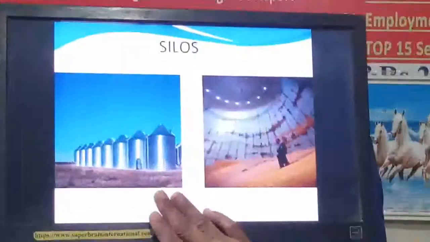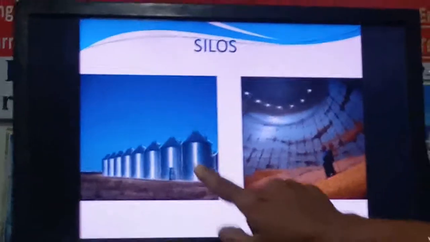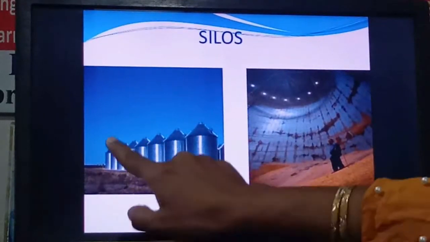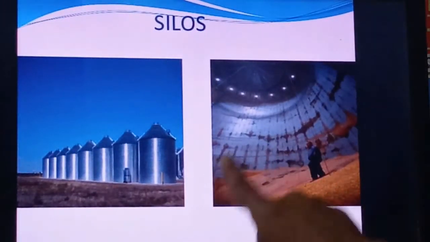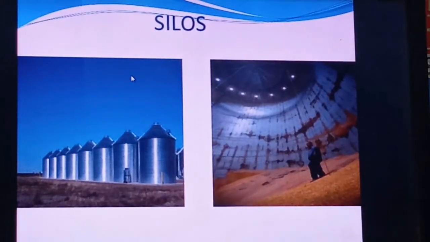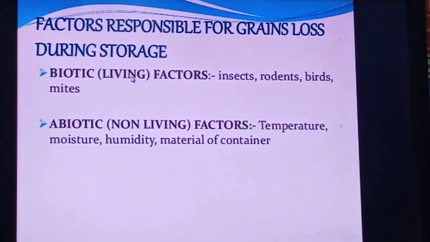See, this is the picture of silos. Very big metallic bins are there, right? And inside, if you look, there is a very big structure where a large amount of grain is kept. So this is known as the silo.